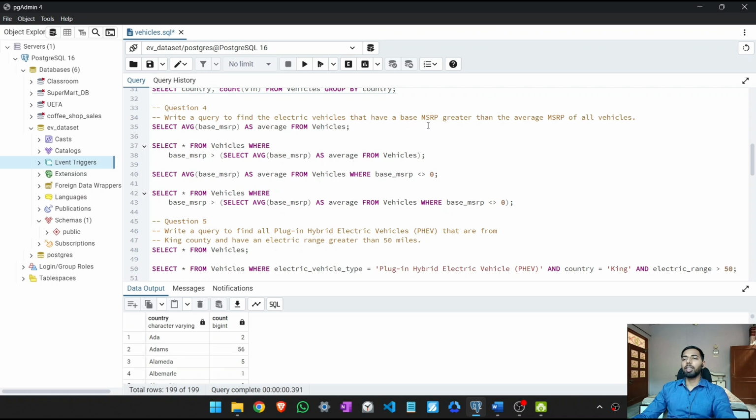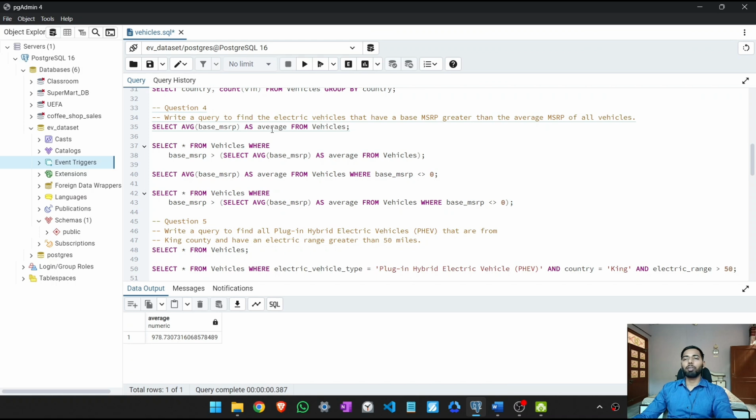Now our next question is to write a query to find the electric vehicles that have a base MSRP greater than the average of MSRP of all vehicles. So first we calculated the average base MSRP of all the vehicles. So we do select average of base MSRP as average from vehicles. So our average value is this.